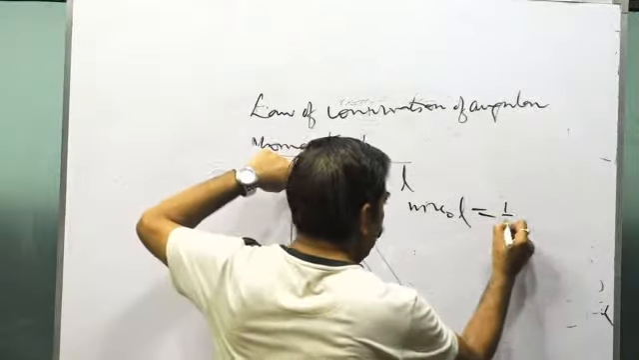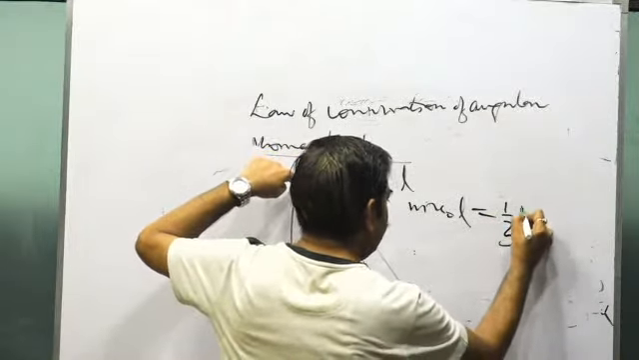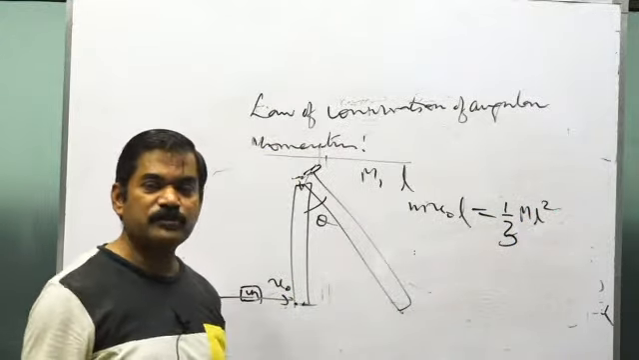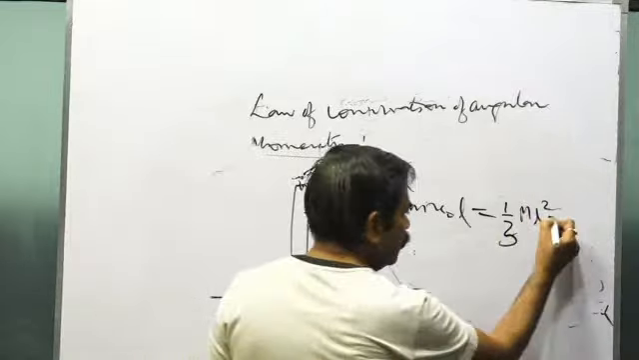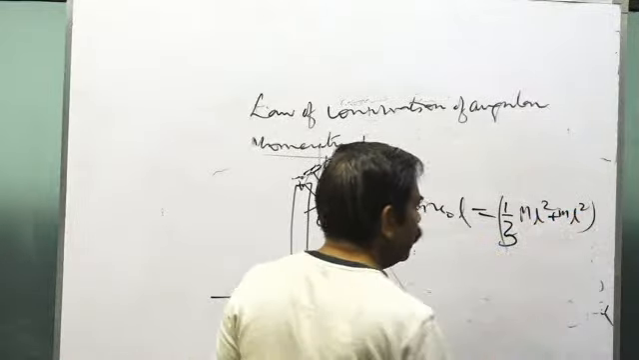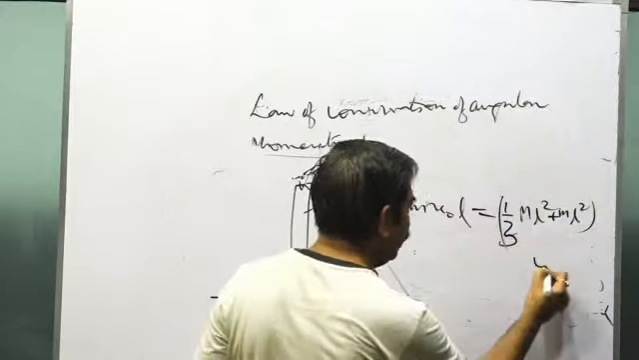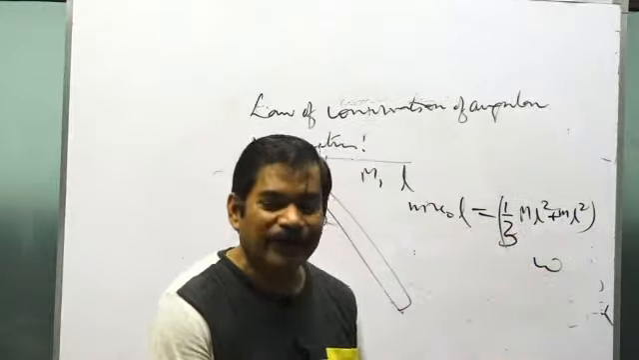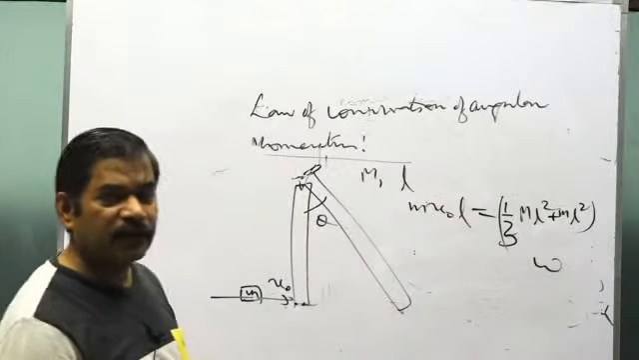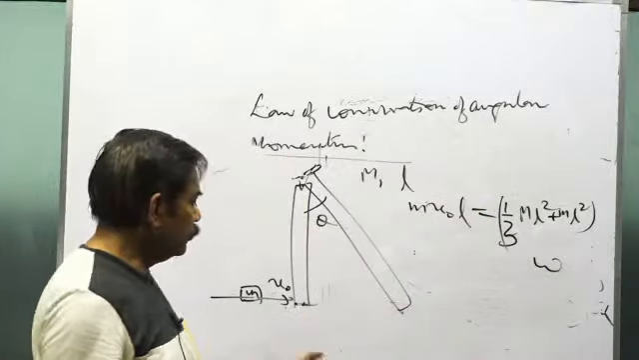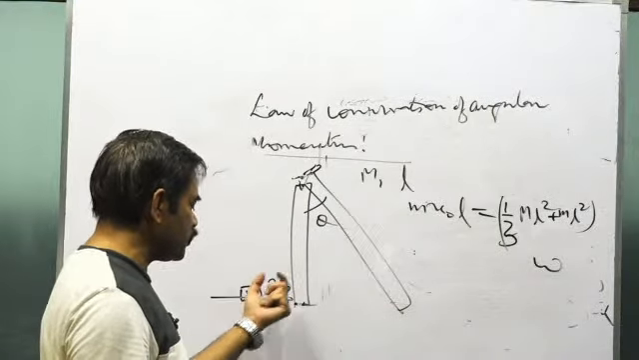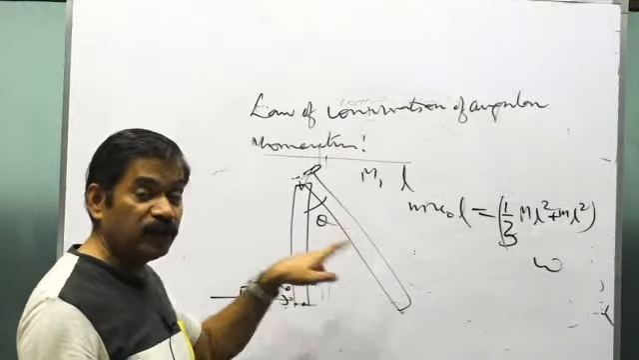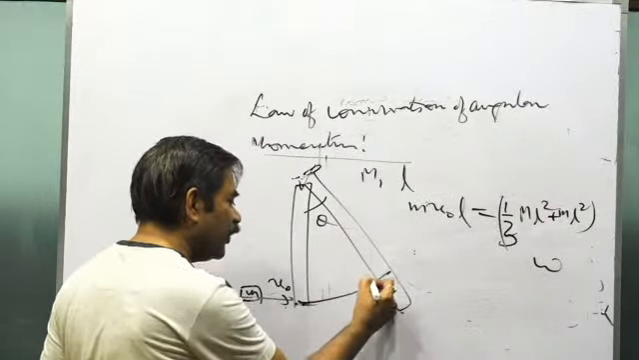That will be 1 by 3 m L square, the moment of inertia of the rod about an axis passing through one end, plus the moment of inertia of the block, which becomes I into omega. You'll get the value of omega. Through that you can calculate the initial kinetic energy immediately after the block gets stuck to the rod. And that kinetic energy of the combined system, half I omega square, will be converted into what?